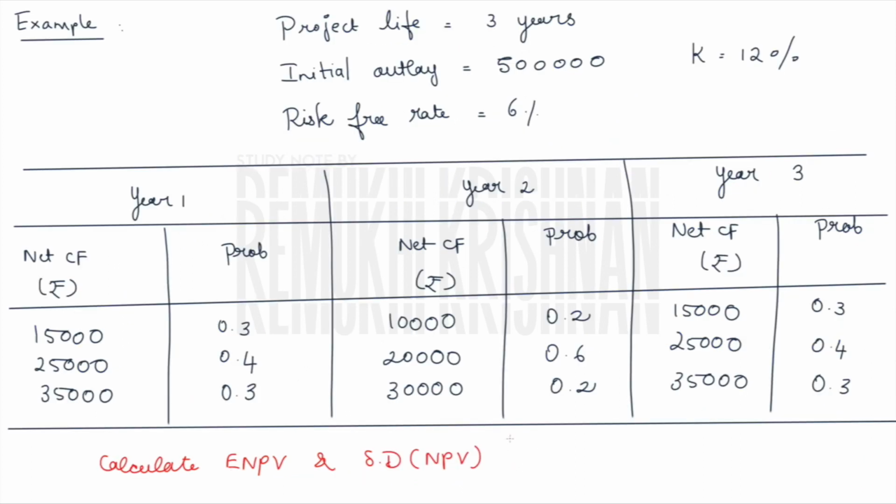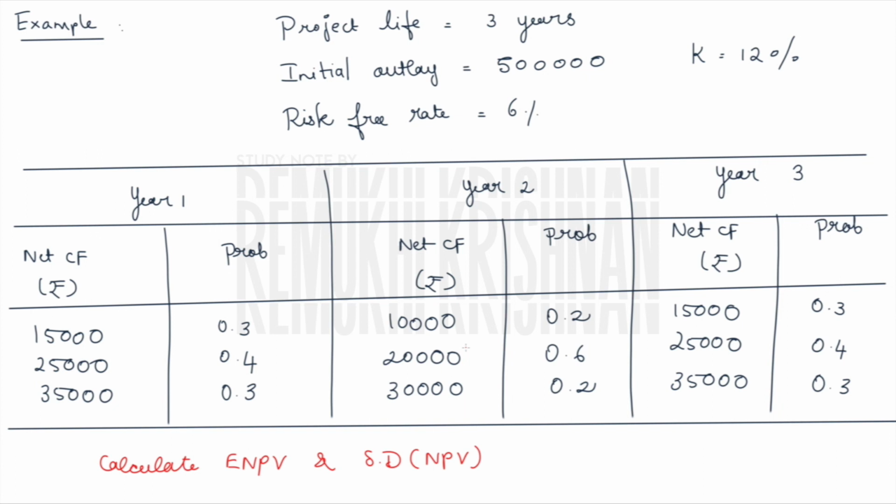Okay, let me read the question for you. The project life comes to be 3 years. The initial outlay of the project is 5 lakh, where your cost of capital, that is K, is 12%. Your risk-free rate is equal to 6%. There are 3 years, because the life of the project is 3 years. They have provided the net cash flow for each year along with the probability. Whenever you are provided with probability, you have to find your expected net cash flow, because this is not your exact cash flow. We are going to have some anticipation here. So we are going to find our expected net cash flow.